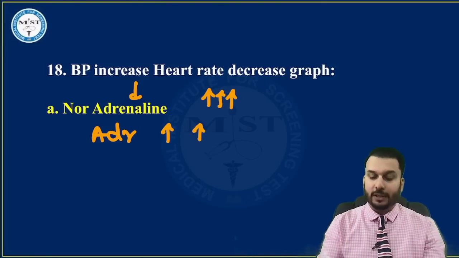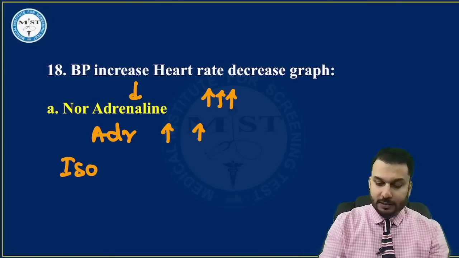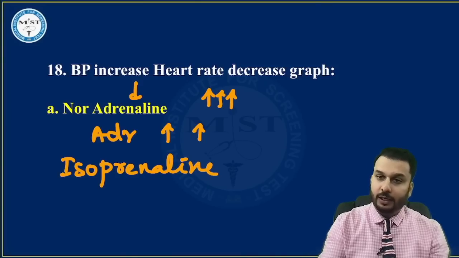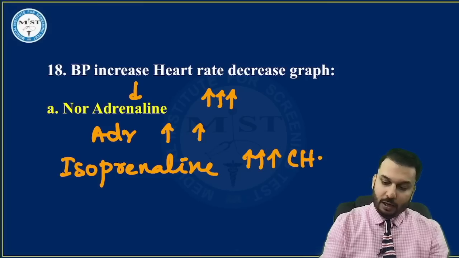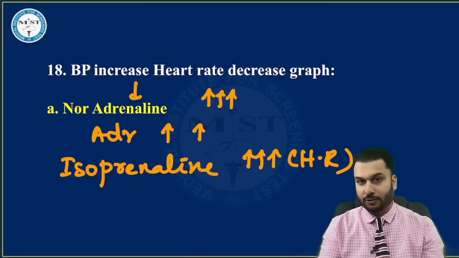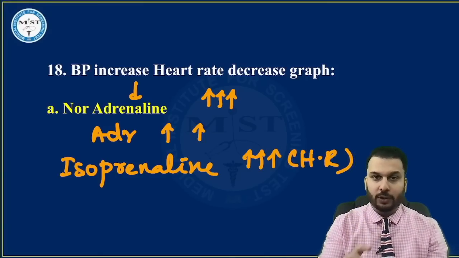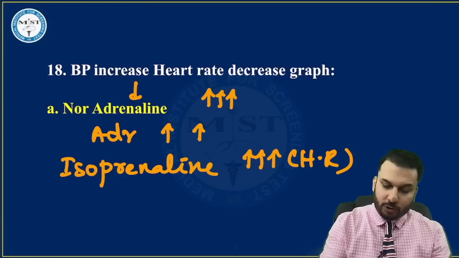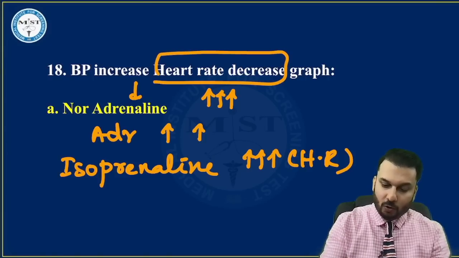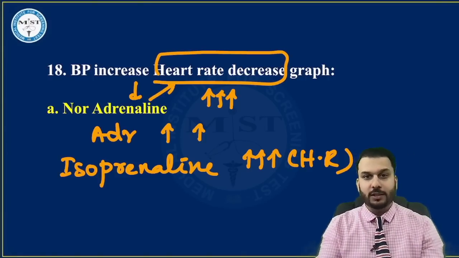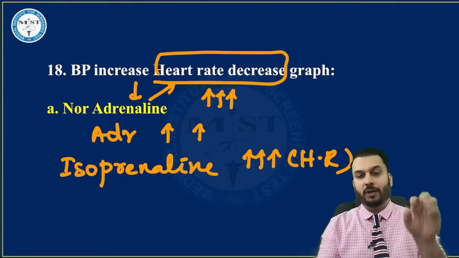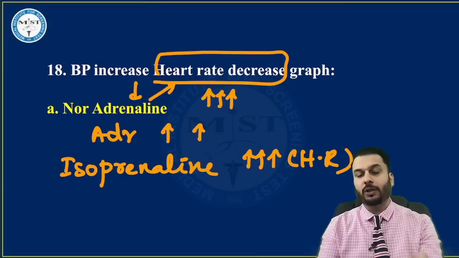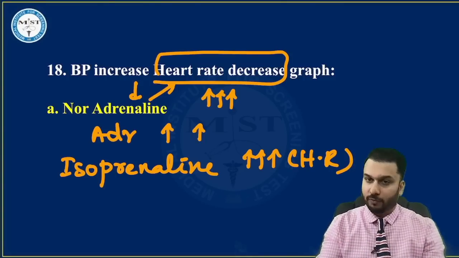And one more drug that we had discussed during our classes is isoprenaline. Isoprenaline, what it does is it increases your heart rate very high. Heart rate increases very high with this drug. So what you must know is heart rate is going to decrease by a drug called noradrenaline. It increases BP, but it decreases heart rate. Adrenaline increases both, whereas isoprenaline basically increases the heart rate very high.